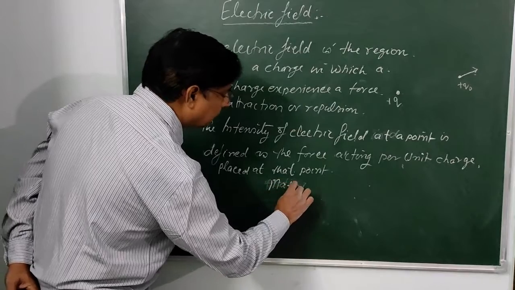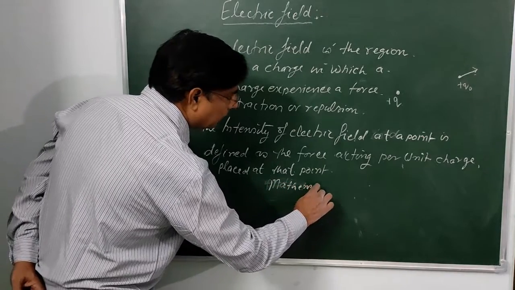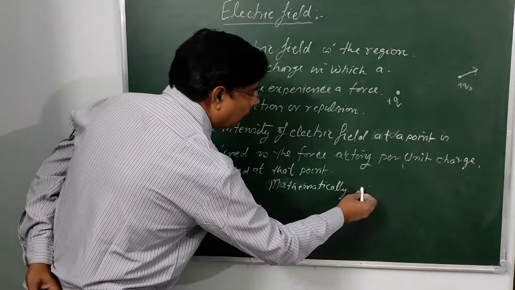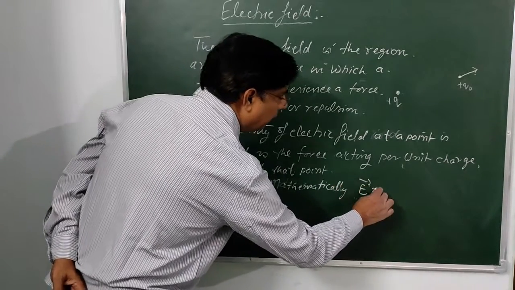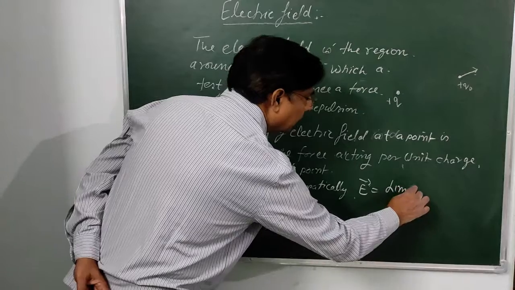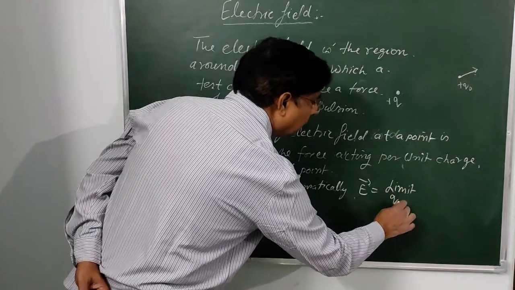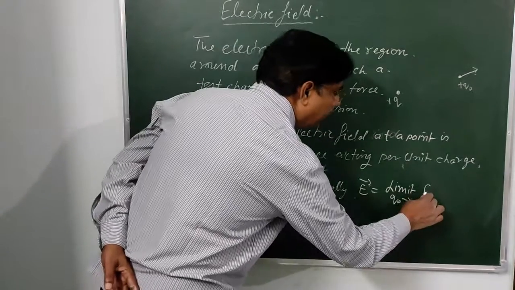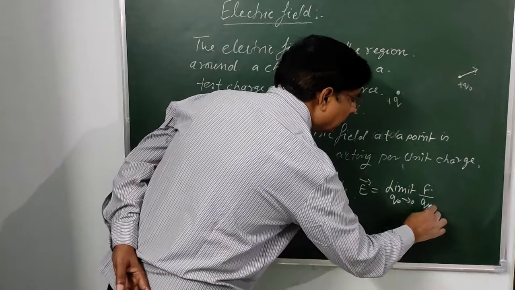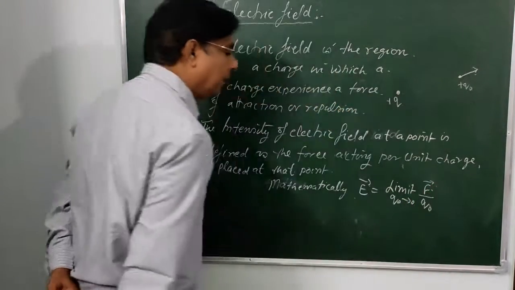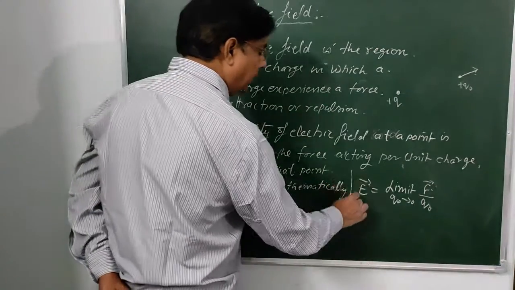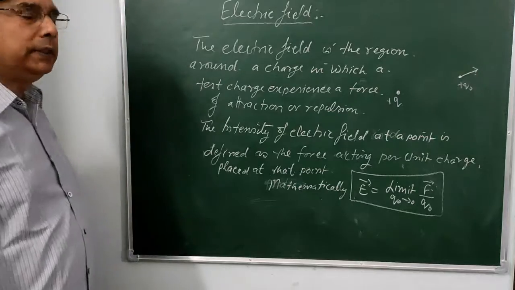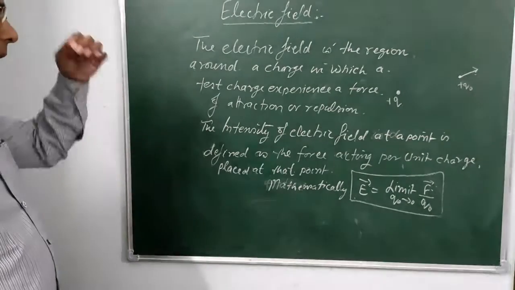Mathematically, E equal to limit Q naught tends to 0 F upon Q naught. Mathematically, electric field is defined as this. We can write this definition also, we will get 4 marks.